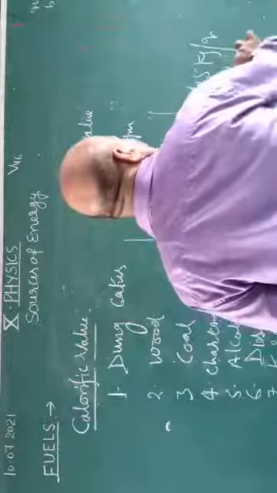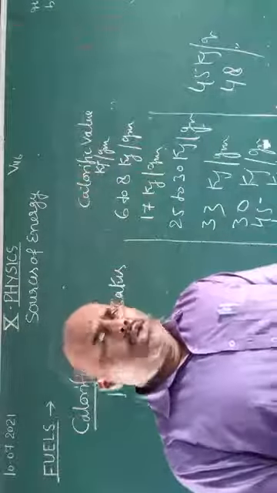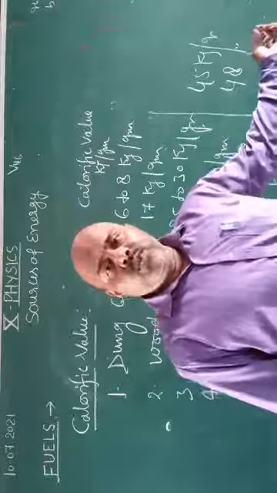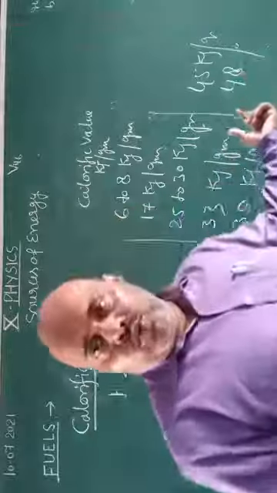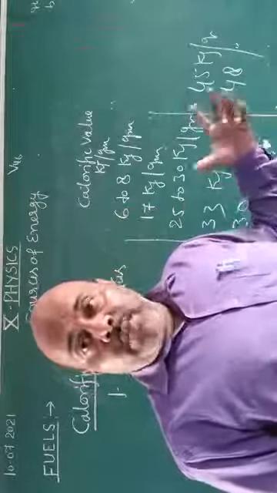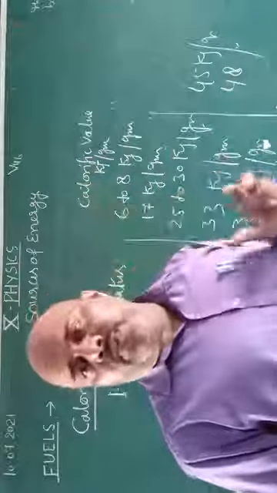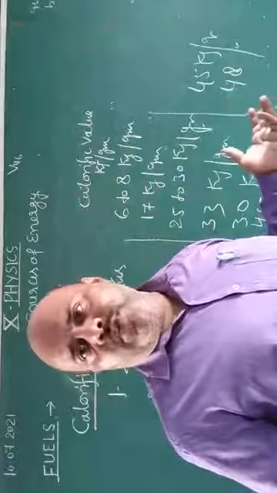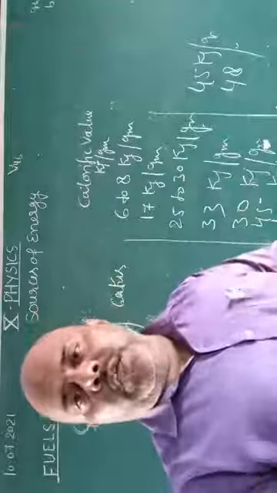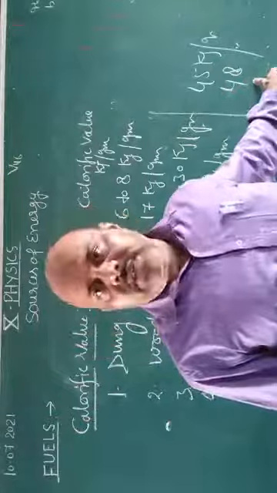What does it mean? I told you, if 1 gram of diesel oil is burned completely, it produces 48 kilojoule of heat energy. Calorific value is what? The amount of heat energy produced by burning a unit mass of a fuel completely is known as the calorific value. When 1 gram of kerosene oil is burned completely, it produces 48 kilojoule of heat energy.